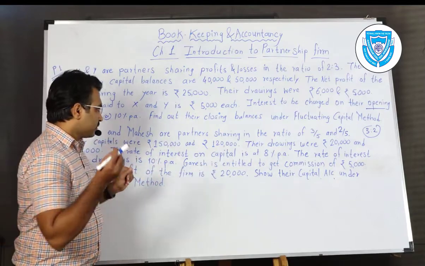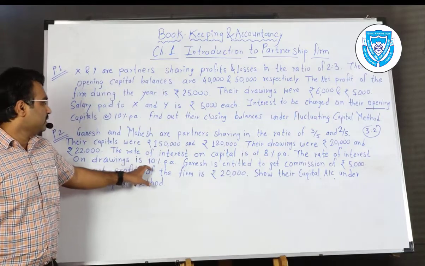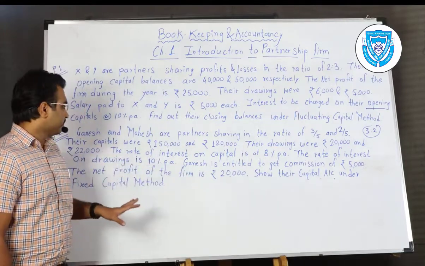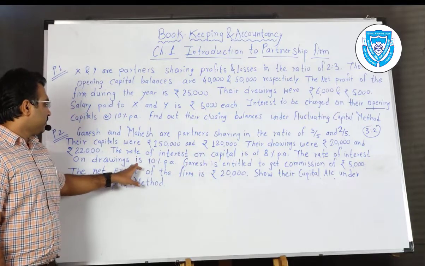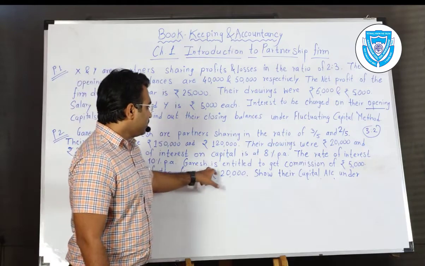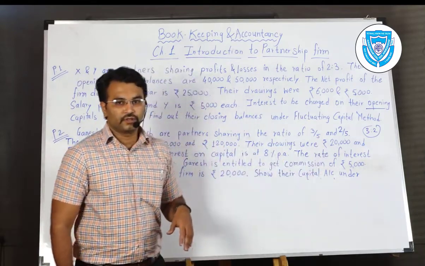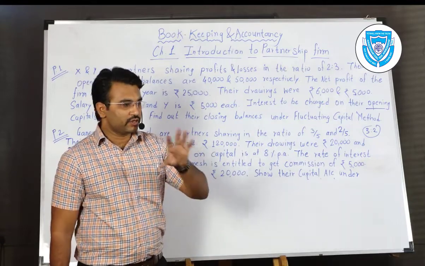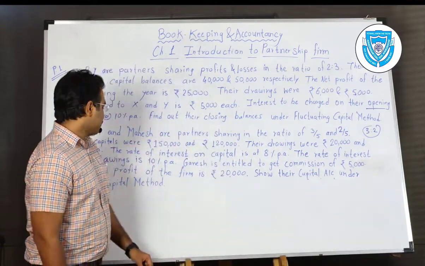My mistake, excuse me. The rate of interest on drawings is 10% per annum. The rate of interest on capital is 8% and on drawings is 10%. Ganesh is entitled to get a commission of rupees 5,000, as a remuneration provided to Ganesh.